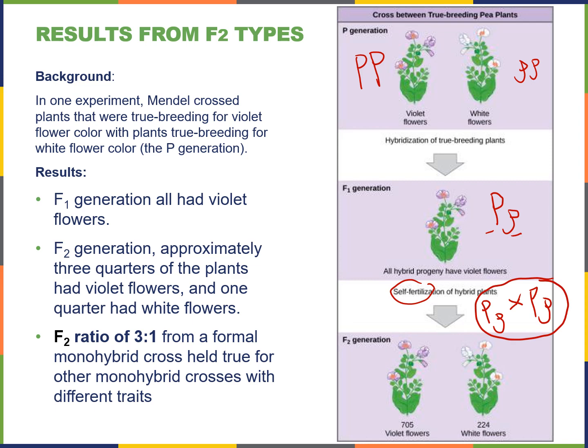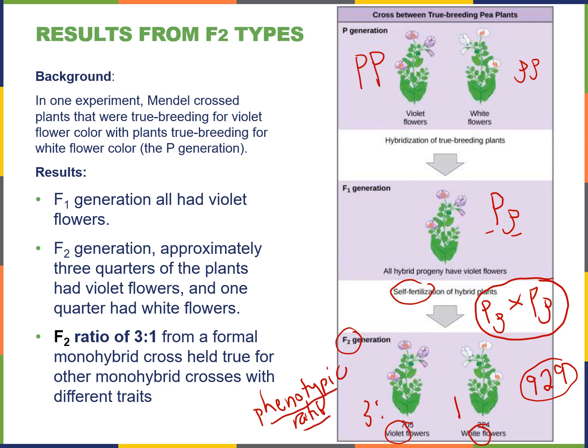And what Gregor Mendel found was he always got a 3-to-1 ratio of the purple flowers versus the white flowers. So how do you get 3-to-1? 705 plus 224. What is that? That's 929. So 705 over 929 versus 224 over 929. That would give you a 3-to-1 ratio. So 75% of the offspring for the F2 generation had purple flowers, and 25% had white flowers. This is always going to be true for a phenotypic ratio.